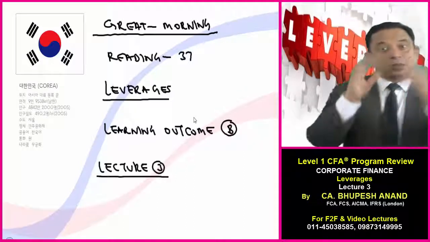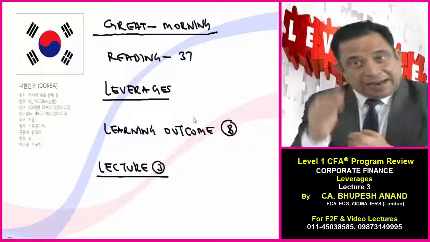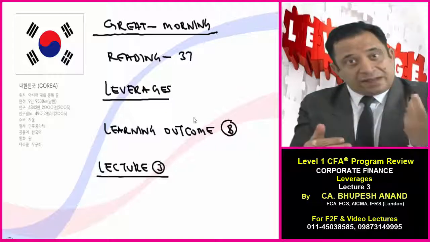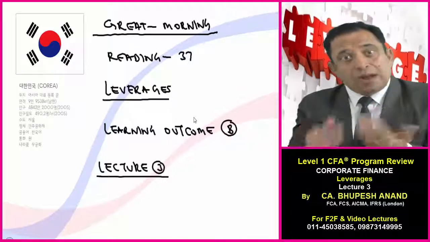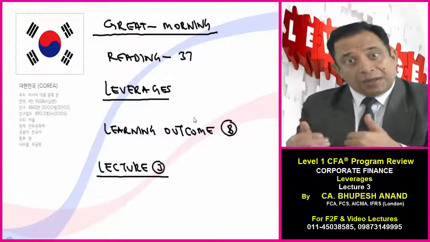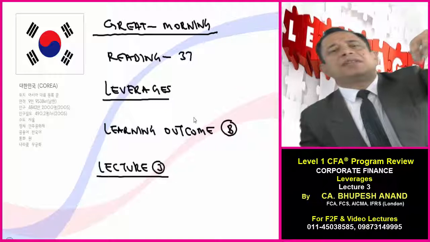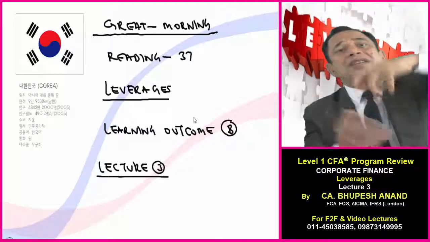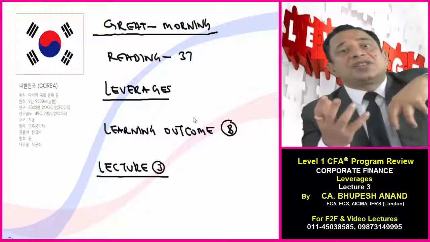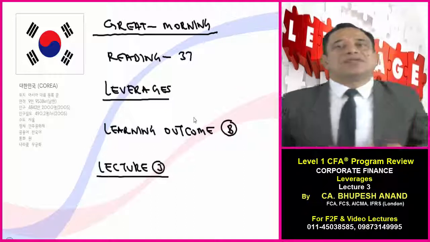We are doing study session number 11, reading number 37, and the topic is leverages. There are 5 outcomes. I have covered A and I am discussing B. In lecture 1, I covered A, and in lecture 2, I will be covering learning outcome B, and again in lecture number 3, I will be discussing the same learning outcome B, that is, what leverages are, how to calculate them, and what is the interpretation of leverages.